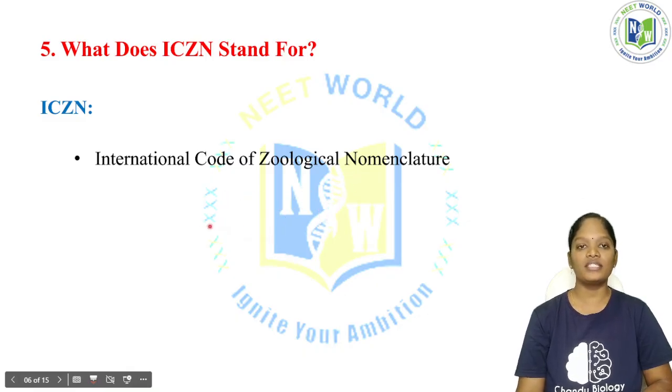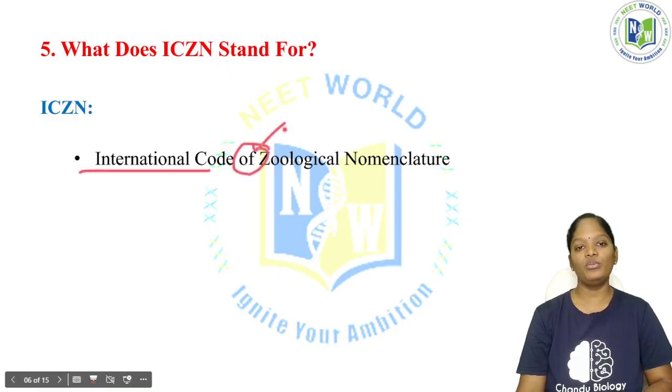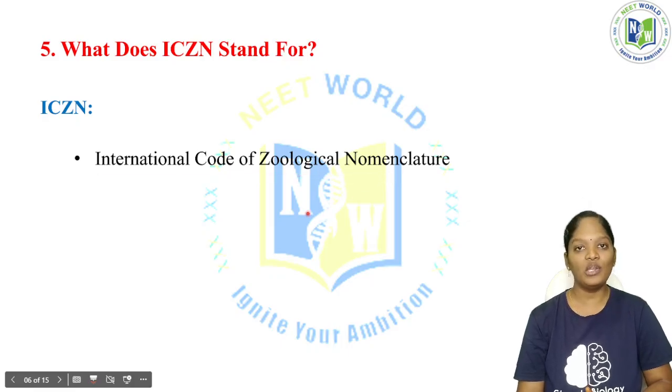Either way they can ask the question. Often you get confused with the word "of" or "for". So: International Code of Zoological Nomenclature. If the question is asked as ICBN, it is International Code of Botanical Nomenclature.